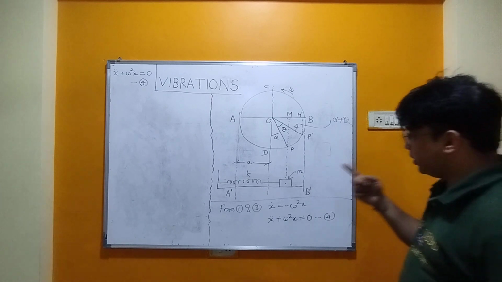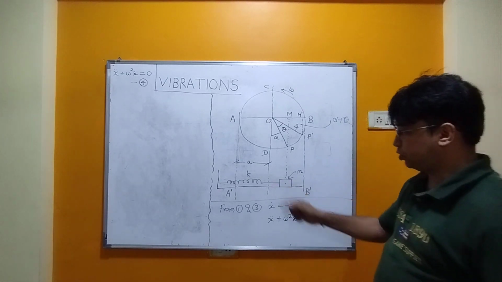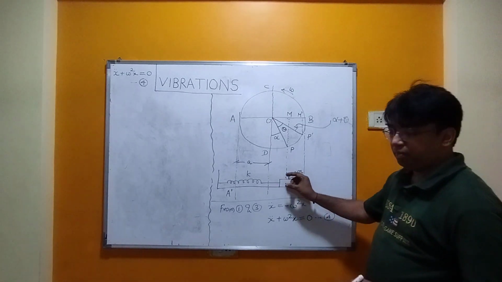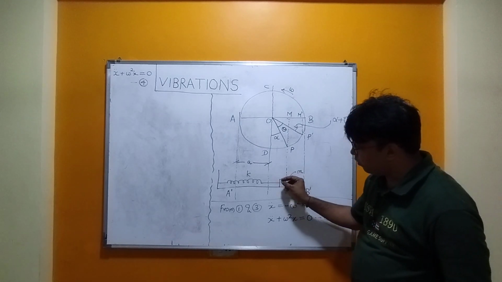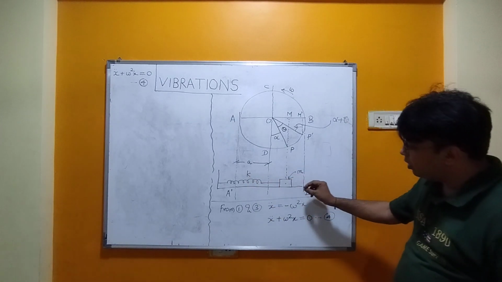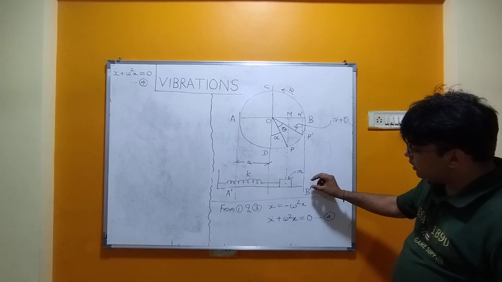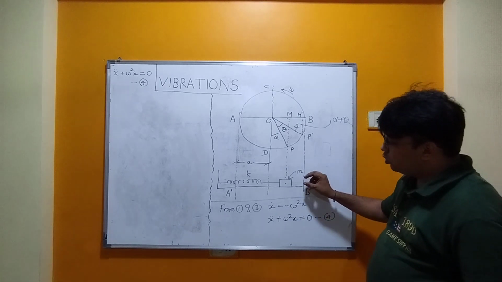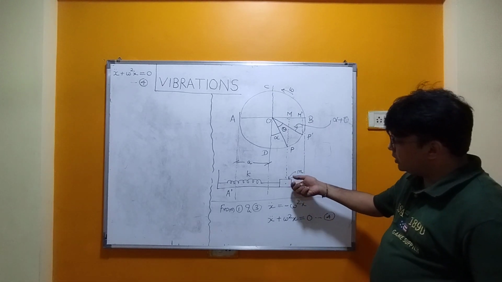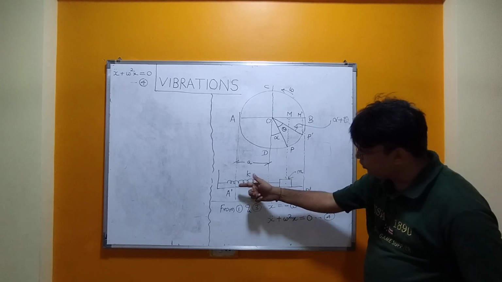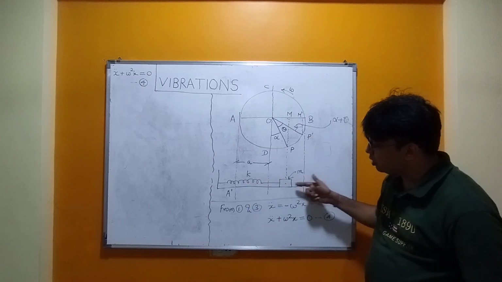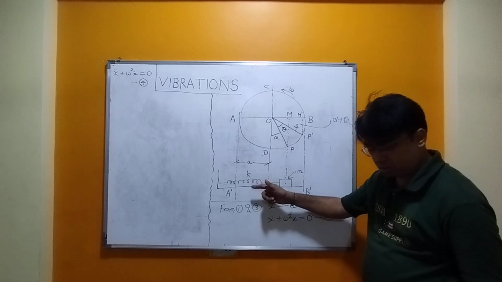Now coming to this diagram, I shall be talking about the equation for this motion. So we have a mass over here. The mass is suspended with the help of a spring on a horizontal board, and then it is released. So what happens when the mass is released? It performs to and fro motion about this horizontal line.